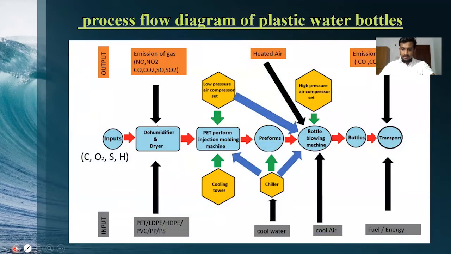According to the next slide, as you can see in the diagram of the manufacturing process of plastic bottles, carbon, oxygen, sulfur, and hydrogen are some inputs of this process. Furthermore, there are some emission gases. For example, we can show carbon dioxide, carbon monoxide, sulfur monoxide, etc.